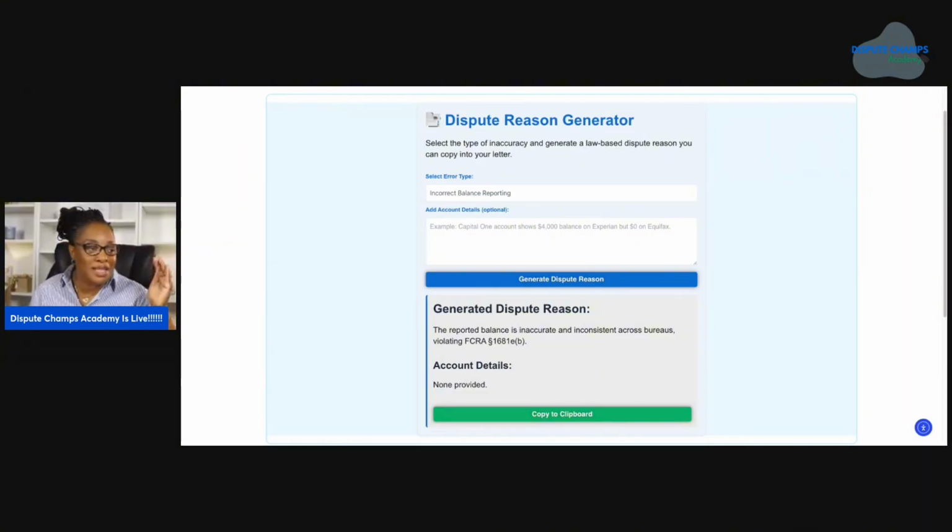Basically it does it for any kind of reason. I have so many reasons here. Collector not licensed in my state. So we're going to give you a dispute reason for that here. This collection agency is not licensed in my state. It is violating fair debt collection practice and law, and so on. Just so you know, you can copy it and paste it into wherever you need to paste it.